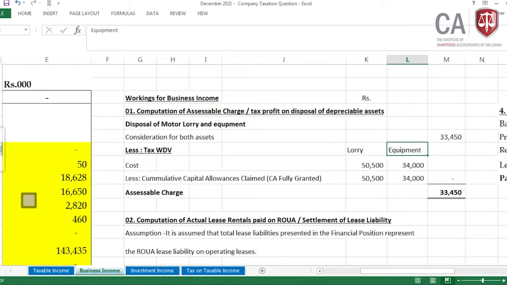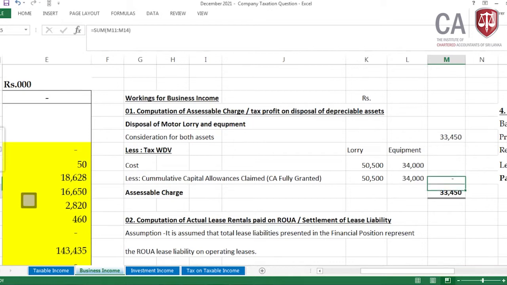Then for the lorry and equipment, we need to compute the tax written down value separately. This is the cost: 50,500 for the lorry, cost of the equipment 35. And you can see less cumulative capital allowances claimed. This is capital allowances fully granted, Lamai. Therefore, total cost equals the capital allowances, then the tax written down value is 0.